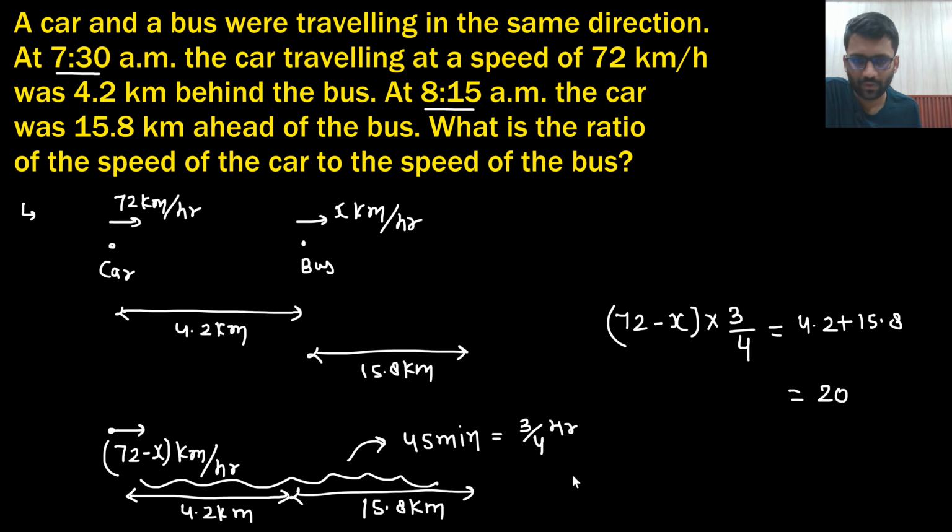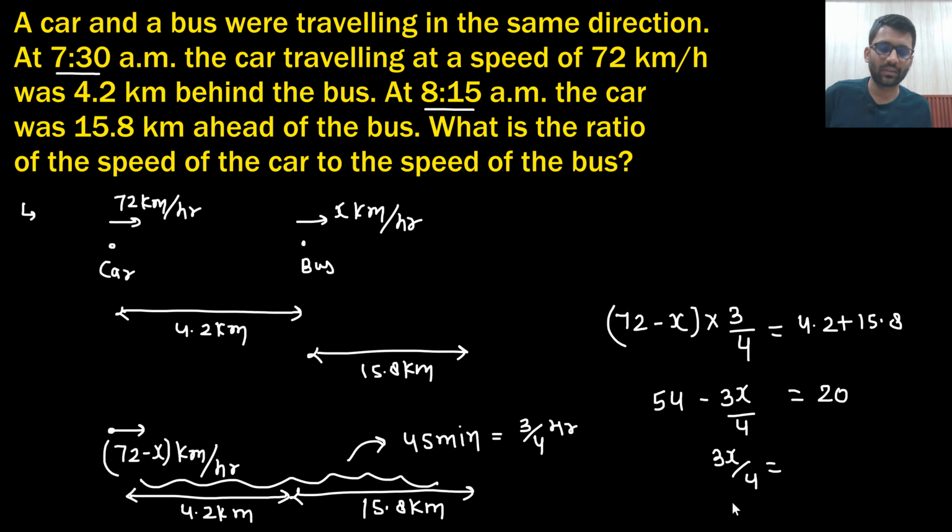And 72 into 3 by 4, that is 72 into 0.75, which is 54. So 54 minus 3x by 4 equals 20, so 3x by 4 is equal to 54 minus 20, into 4 by 3. So x I am getting as 45.33.